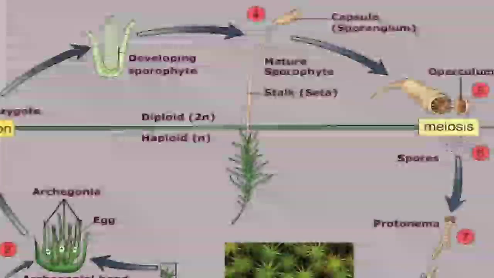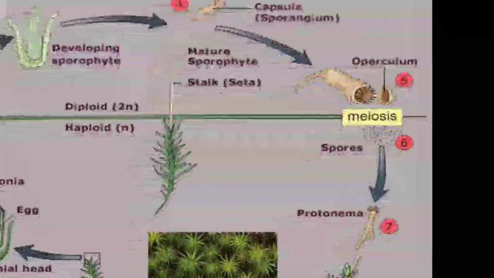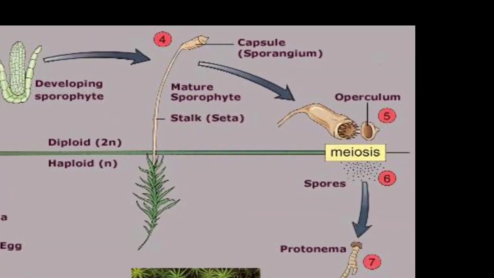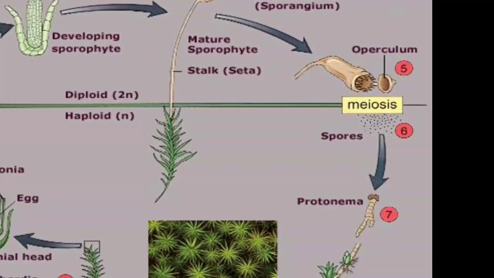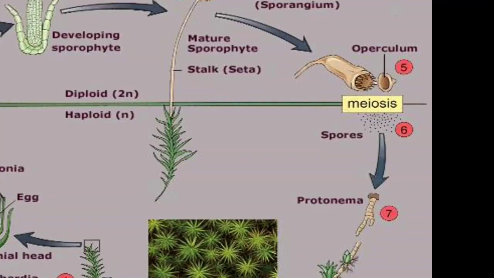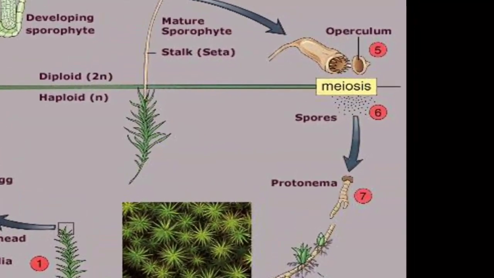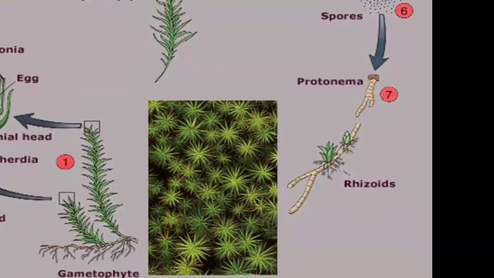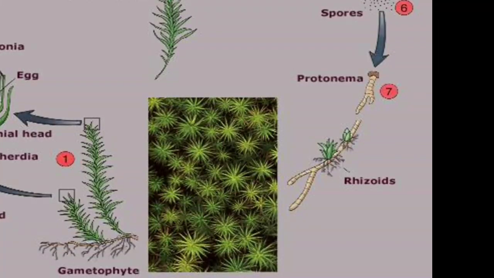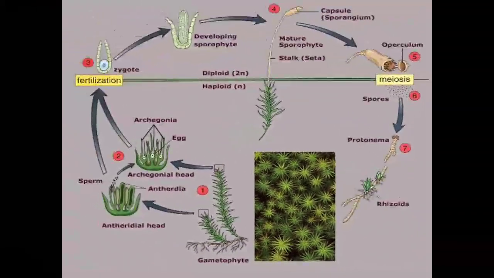A long plant is developed here. The capsule is there, and the capsule is known as the sporangium. The mature sporophyte has the foot, stalk, and seta, and then the operculum, a lid over the capsule area. Due to meiotic cell division, the spores are scattered or dispersed by the dehiscence, the rupturing of the operculum. When they reach the soil, the protonema and rhizoids develop, and it goes on to develop into the entire plant.